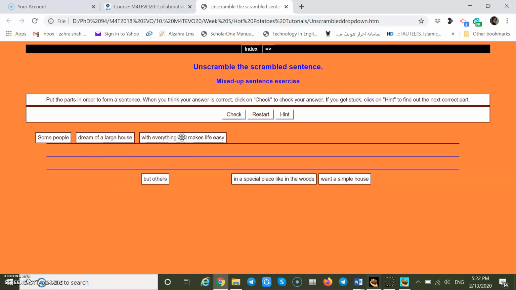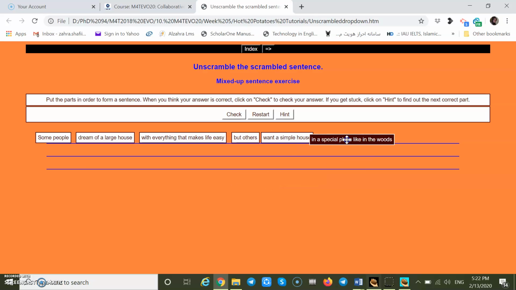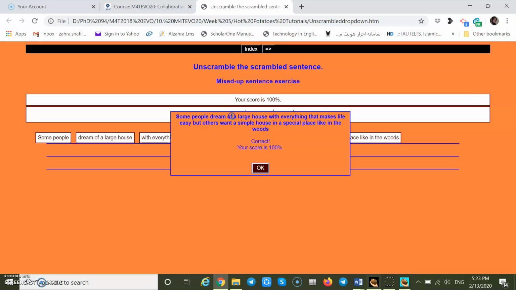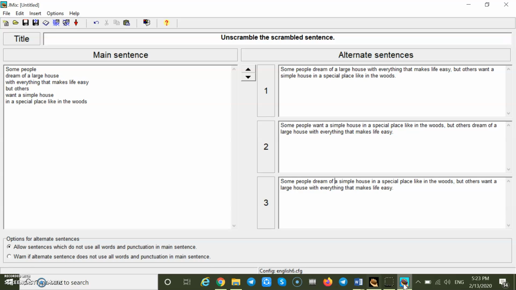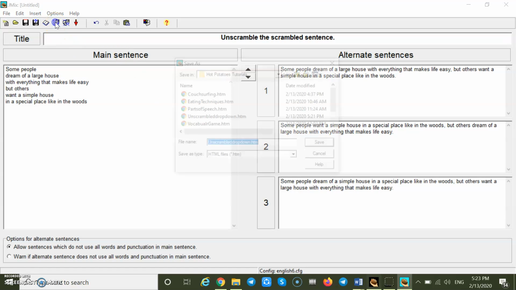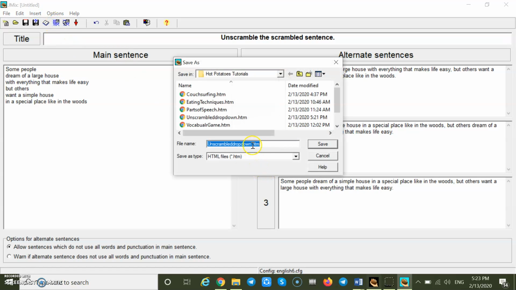Some people dream of a large house with everything, but others want a simple house in a special place like the woods. Good. And now let's check it. Correct. Your score is 100%. Good. And now let's go to the other format and see if we can save it into the other format instead of drop down.